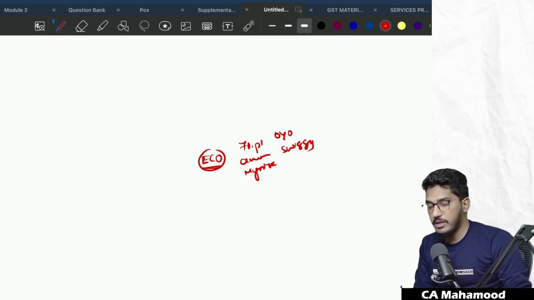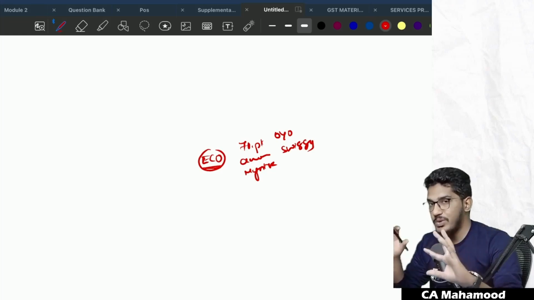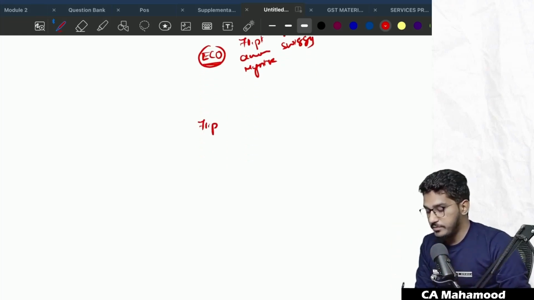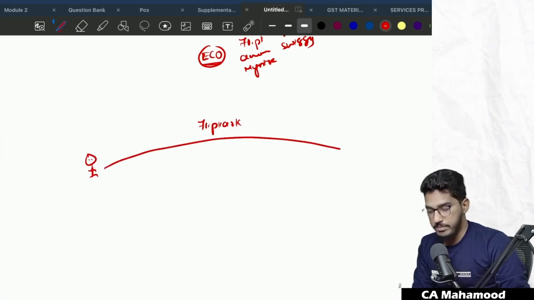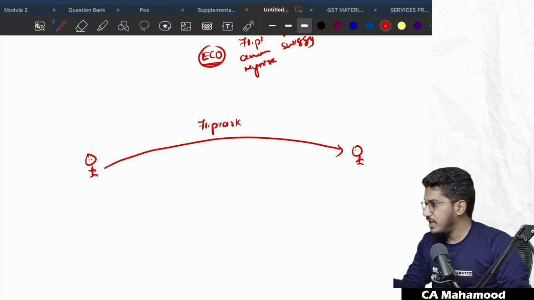E-commerce operator means an online platform through which the goods and services will be supplied. Take for example, Flipkart. If you take Flipkart, it is an e-commerce operator. What is actually happening here is there will be a supplier who will be registered with Flipkart. There will be a customer like you and me. We customers go through these e-commerce platforms and place the order.